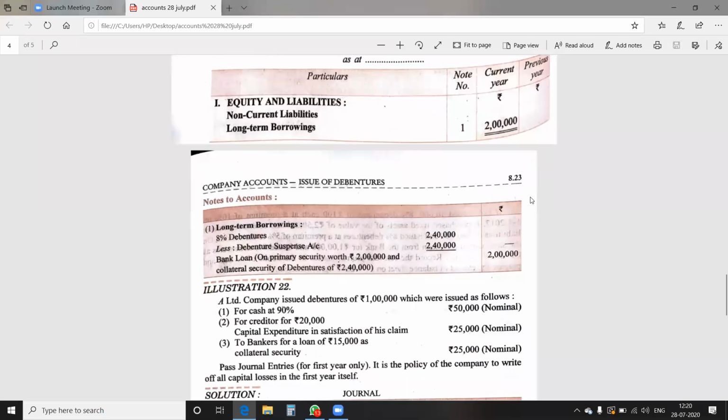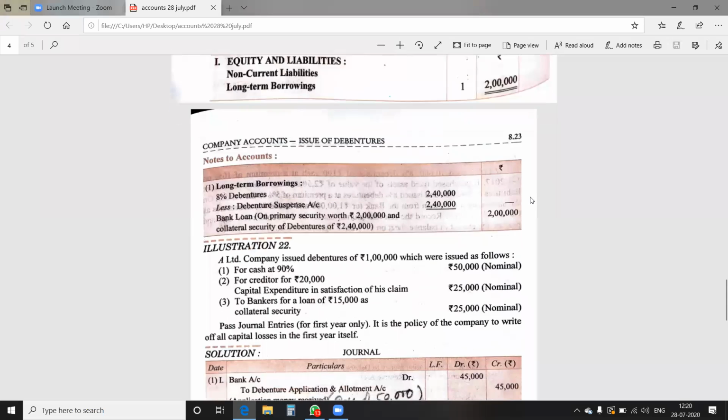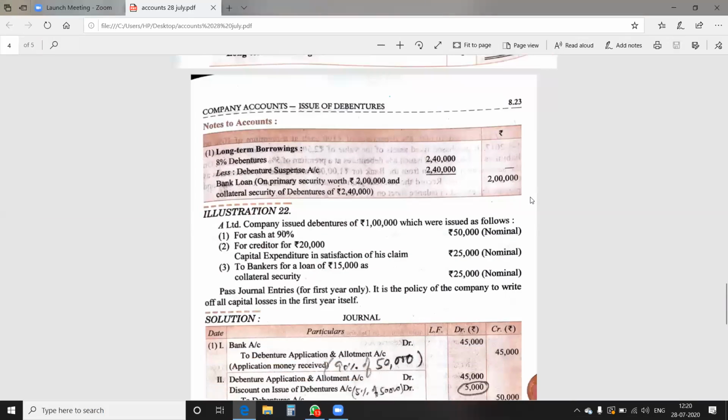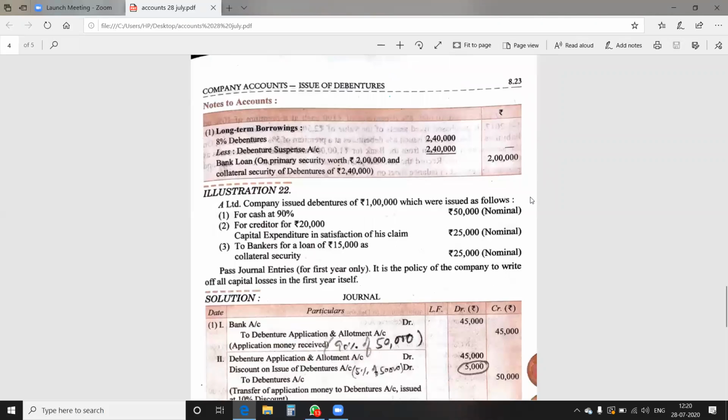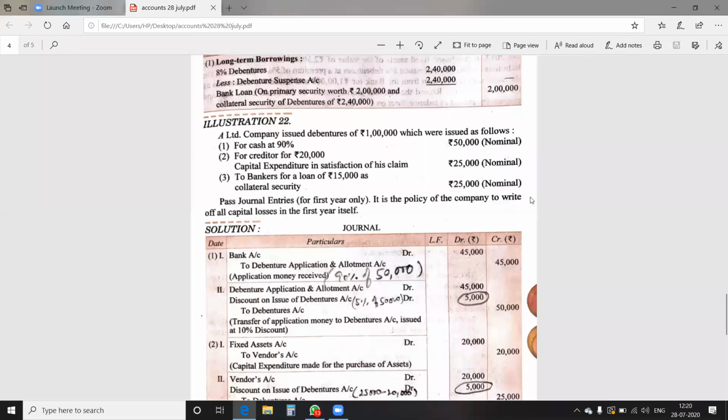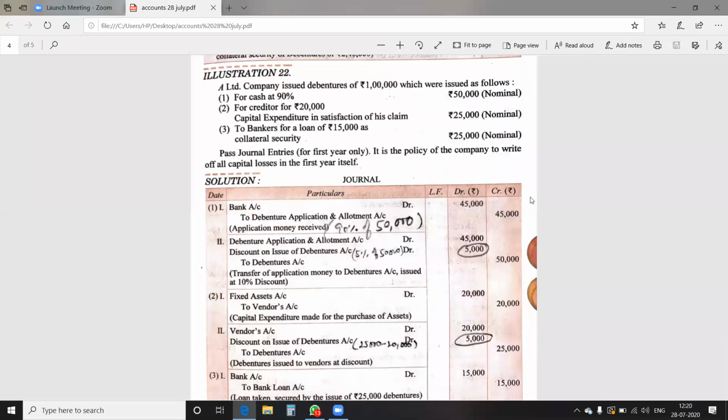Let's move to illustration number 22. Illustration 22. A limited company issued debentures of rupees 1 lakh, which were issued as follows. For cash at 90%, for creditors 20,000, capital expenditure in satisfaction of his claim, means capital expenditure is there.